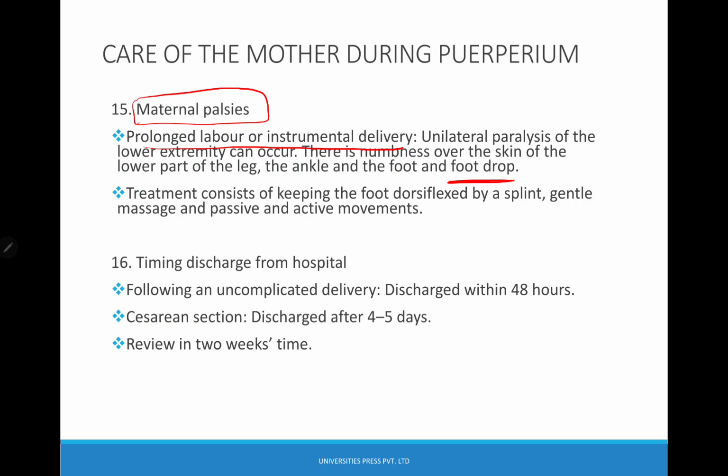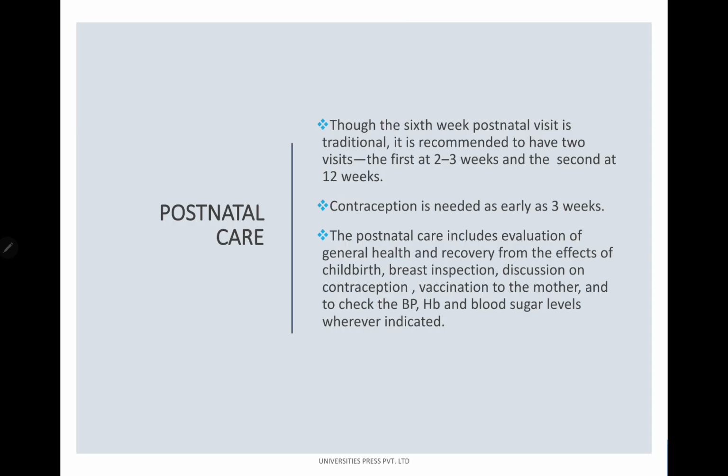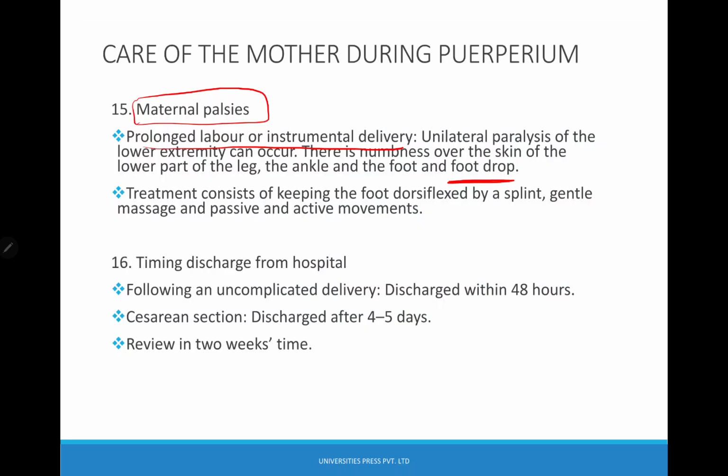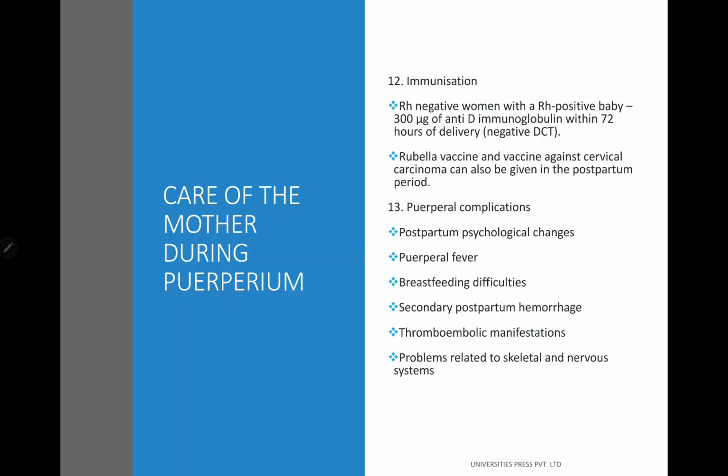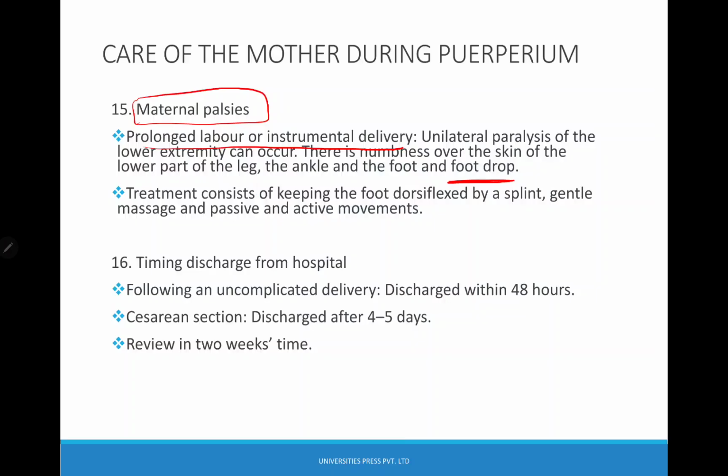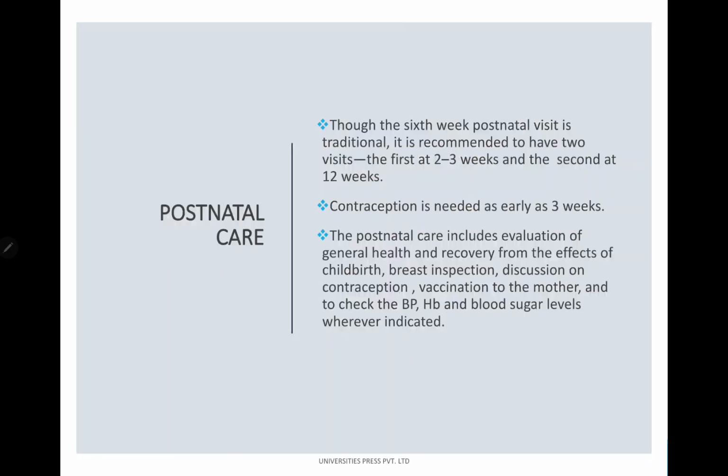Timing of discharge from hospital following an uncomplicated delivery: discharged within 48 hours. C-section, discharged after 4 to 5 days. Review in 2 weeks time. So this is all about the care that we will do during the puerperium period. So this is postnatal care.